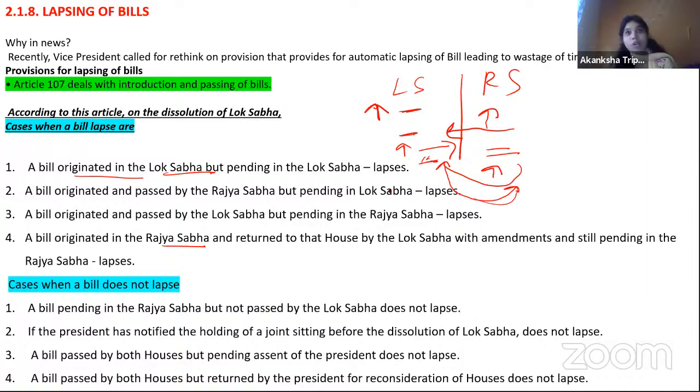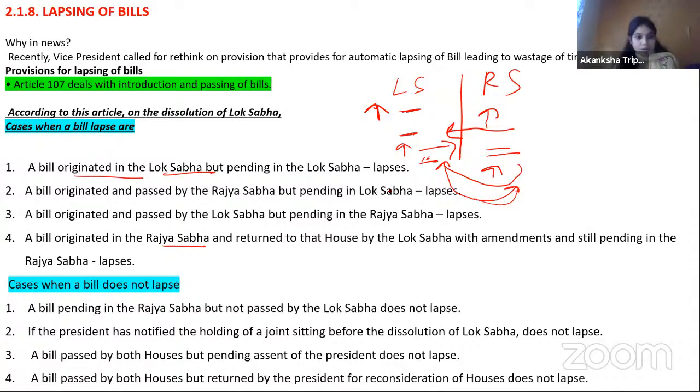But it is not the case that this happens in all cases. Sometimes the government carries the same bill with certain amendments. You must know how NREGA was renamed MGNREGA and so on.